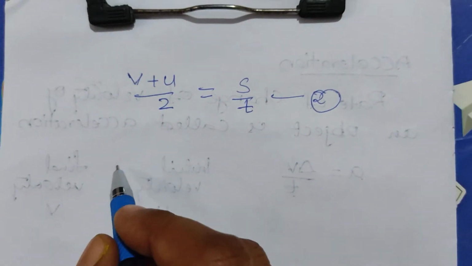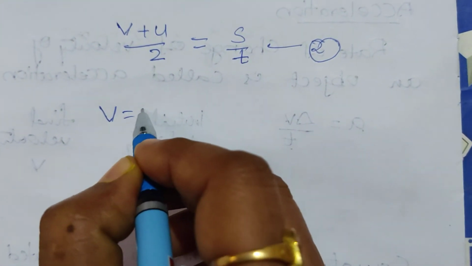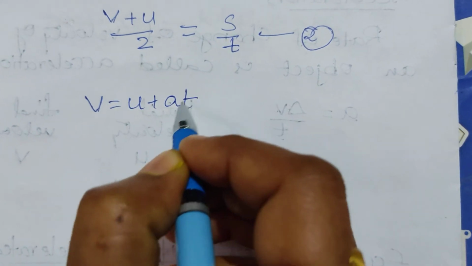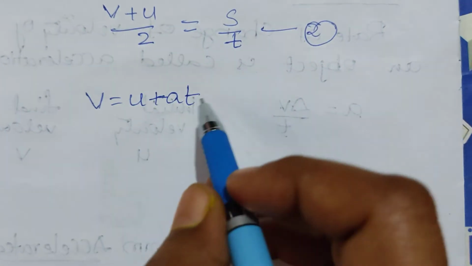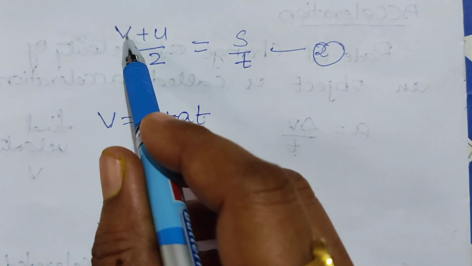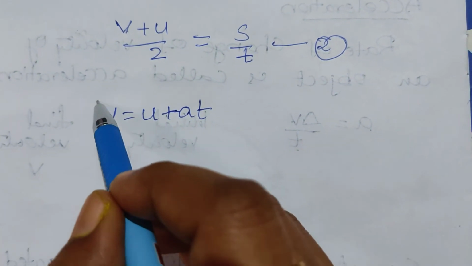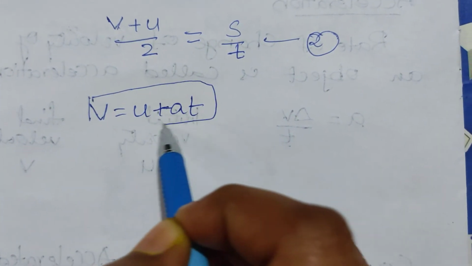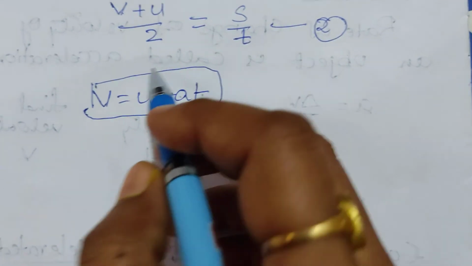You know that from the first equation, v is equal to u plus at. Now we are going to substitute this in the second equation.